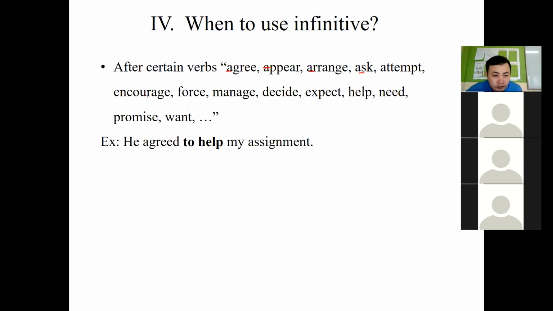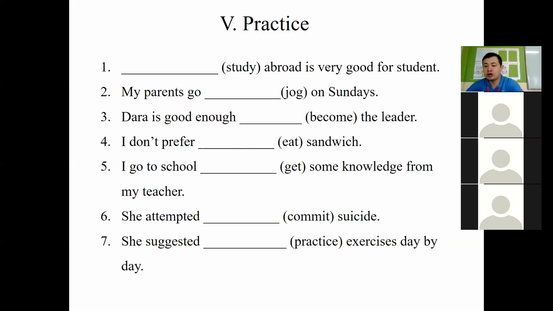So here you can see an example. He agreed to have my assignment. So after the word agree, we use to infinitive: to have. He agreed to have my assignment. So that's it for the lesson.